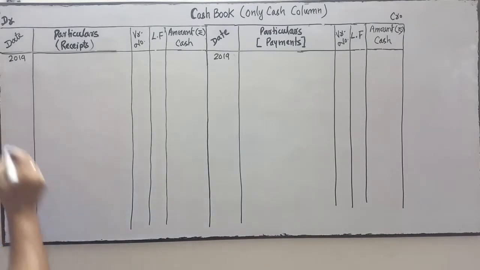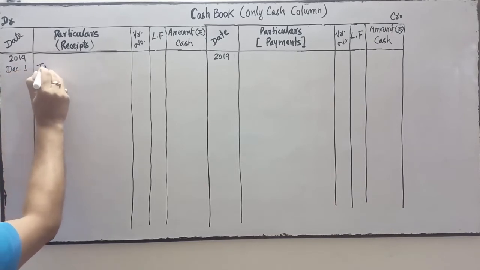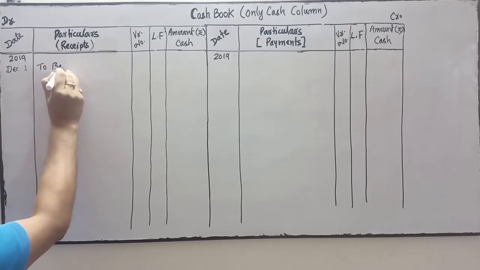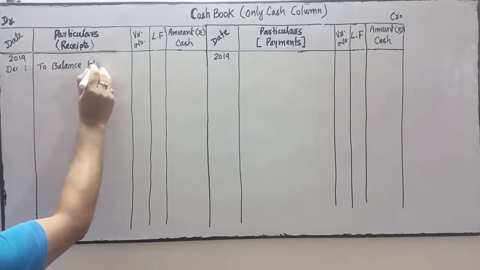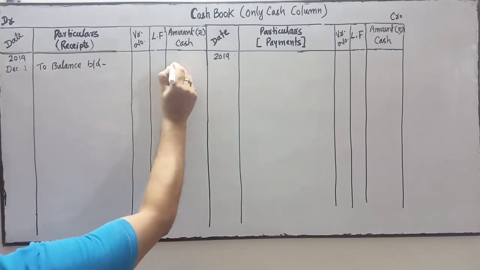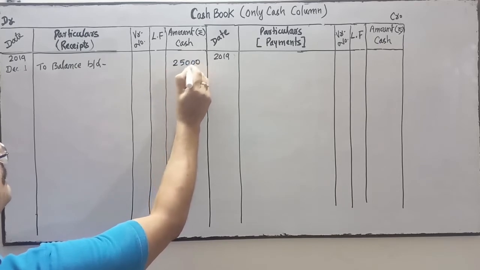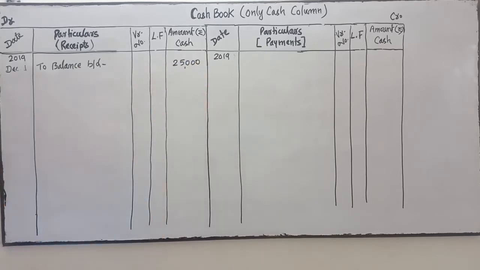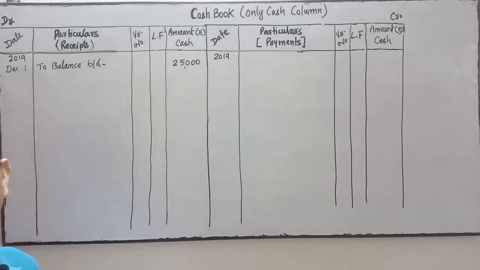So on this side we will write December 1st. This is the opening cash balance. So we will write to balance brought down. This balance is brought down from the previous month. Previous month means November; the 30th November balance is brought down on 1st December.